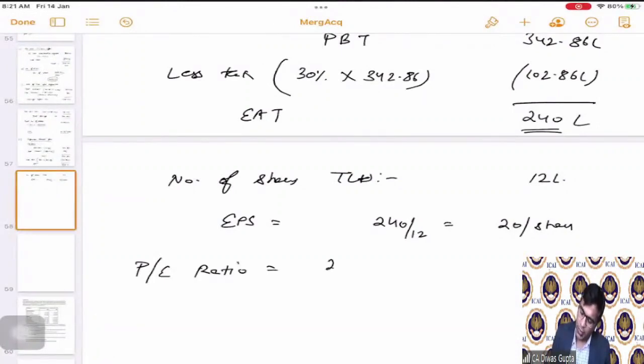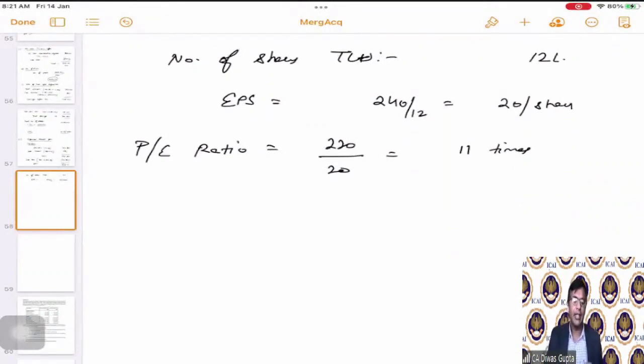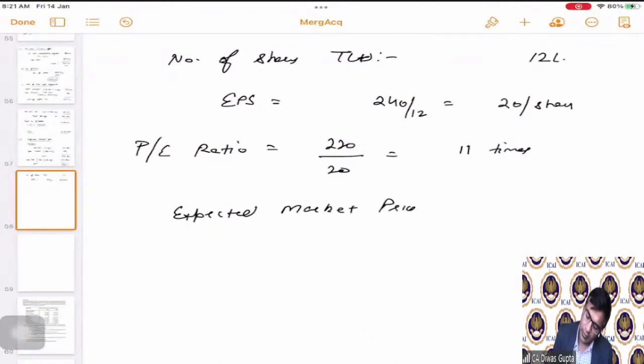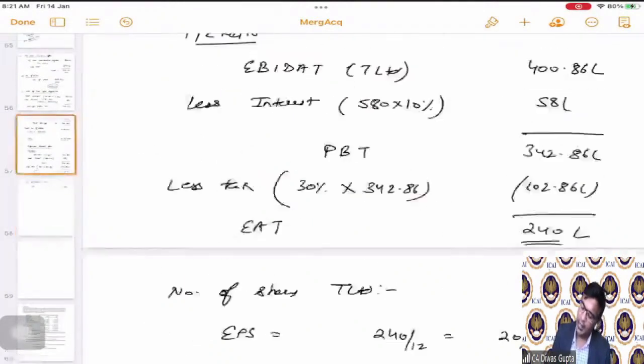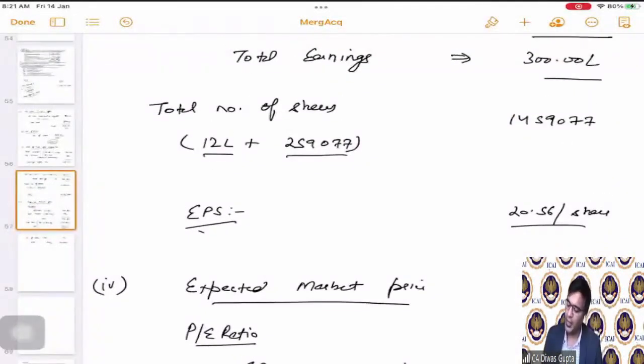So the market price is 220 divided by 20, hence the PE ratio is 11 times. The PE ratio is 11 times, and hence the revised expected market price is 11 multiplied by the EPS of the combined entity, 20.56.